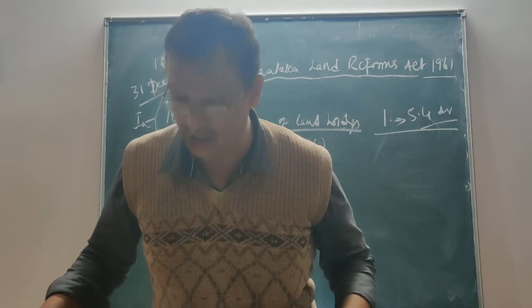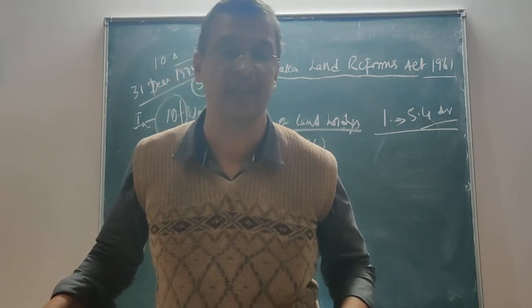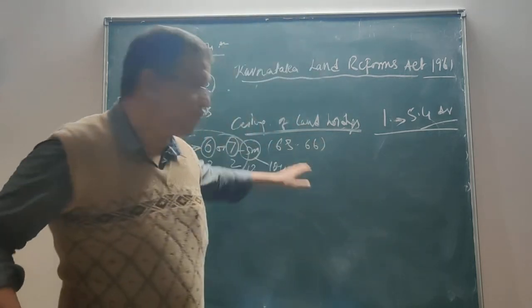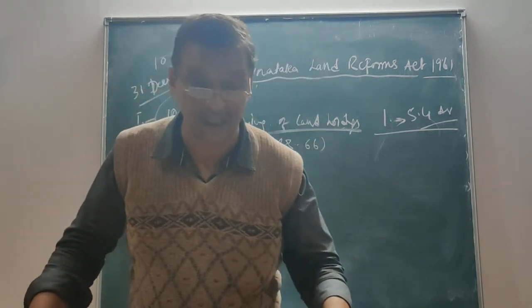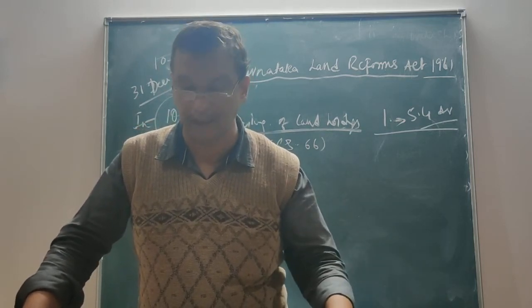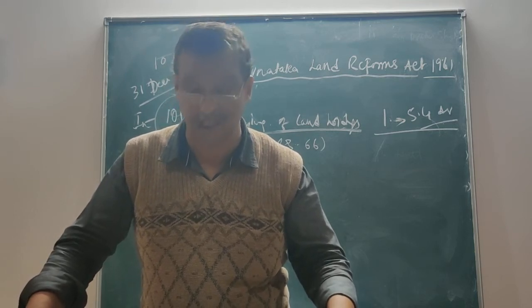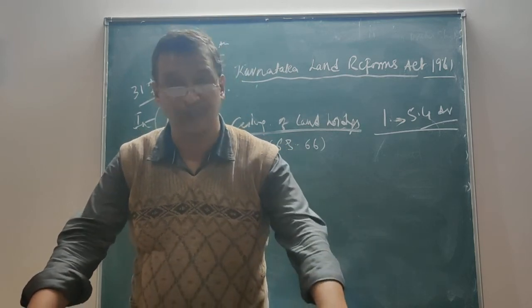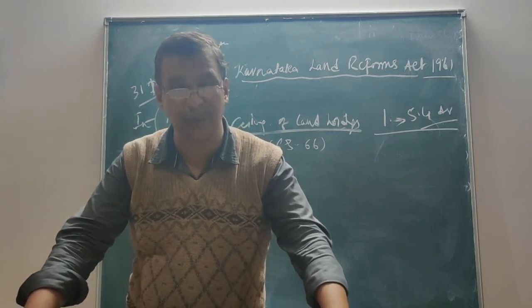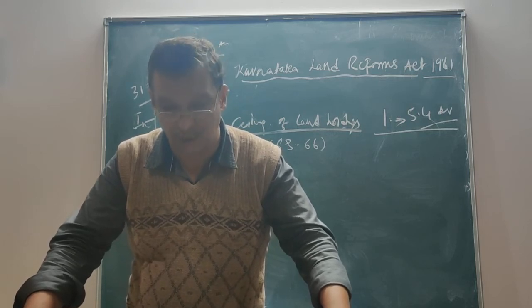And in the other areas, every person who has acquired excess land to the extent specified under sections 63 and 64 and 65, more particularly 63 and 64, shall also be specified to the extent of the land they are holding. This is the second criterion. They also have to make a declaration as to the amount of units of land that they are holding.